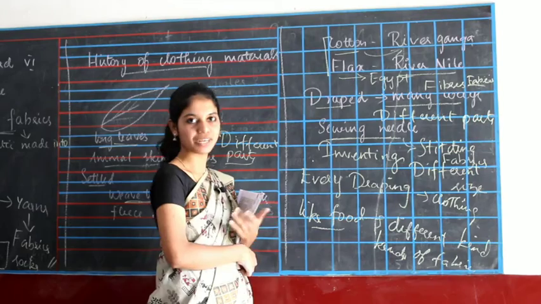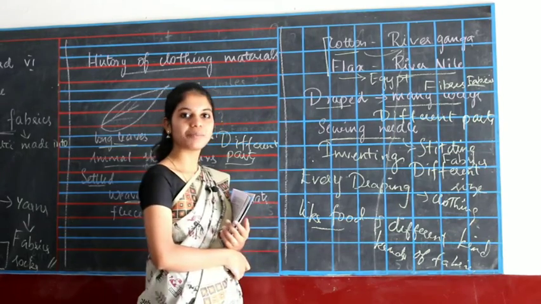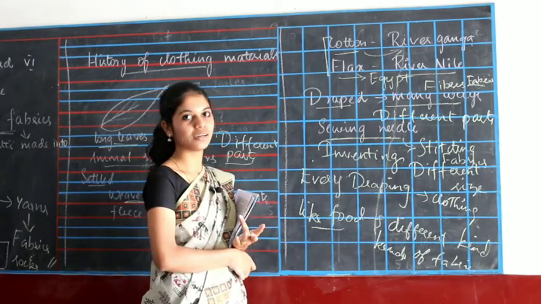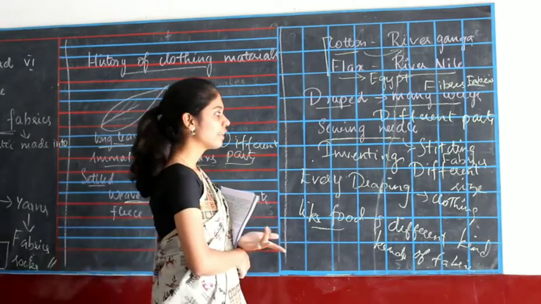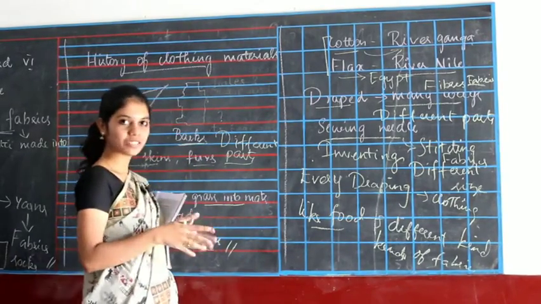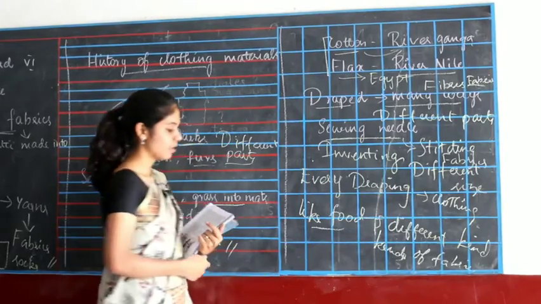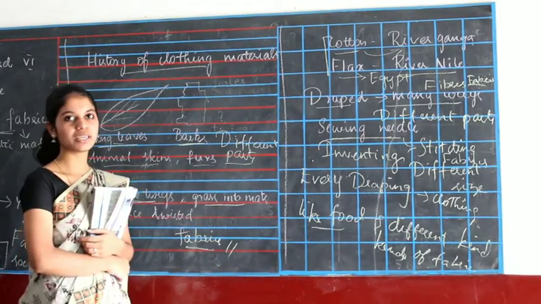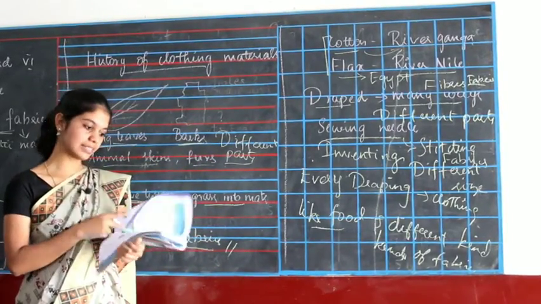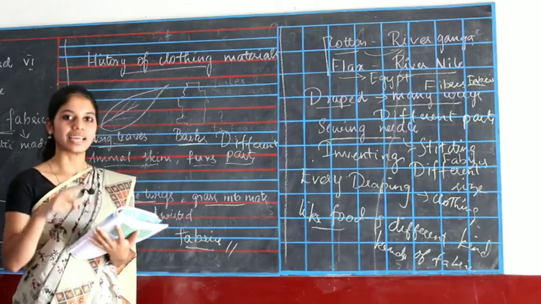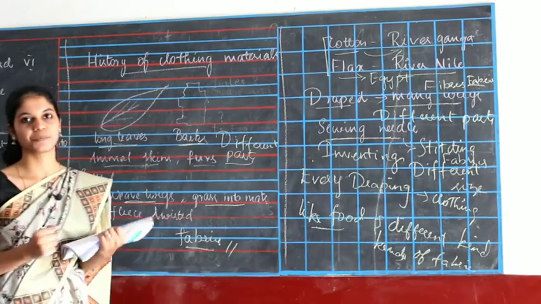We will be having different kinds of food, right? Likewise, we will be having cotton, jute, silk and wool. Like that we have so many kinds of fabrics. Okay, with this we come to the end of the lesson, and in the next class I will be doing all the exercises. Thank you.